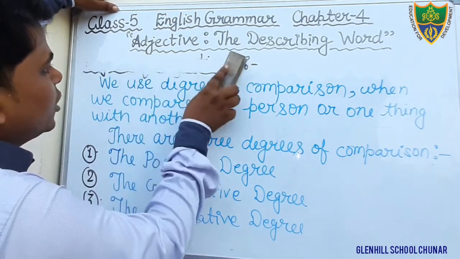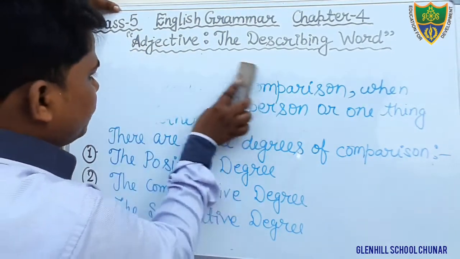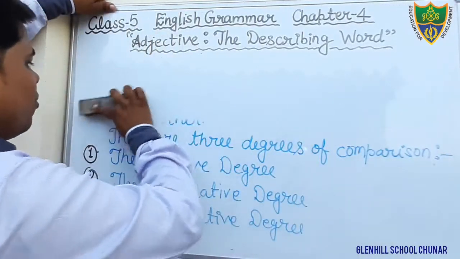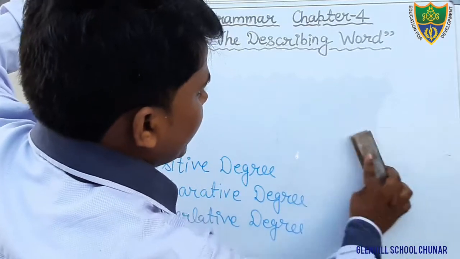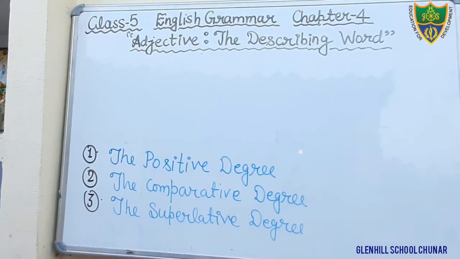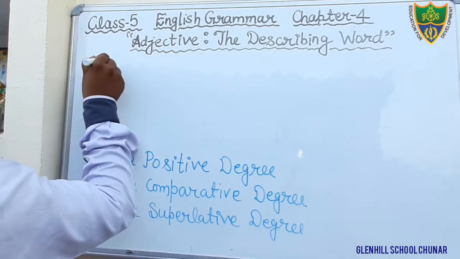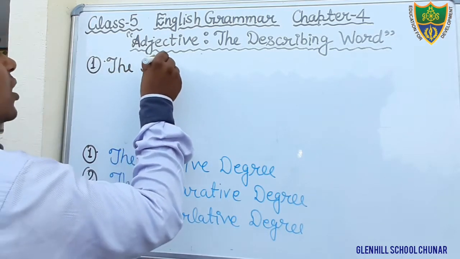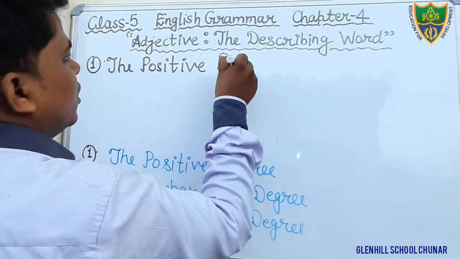It is also known as degree of comparison, or we can also say degree of adjective. And now put the heading the positive degree. First one is the positive degree.